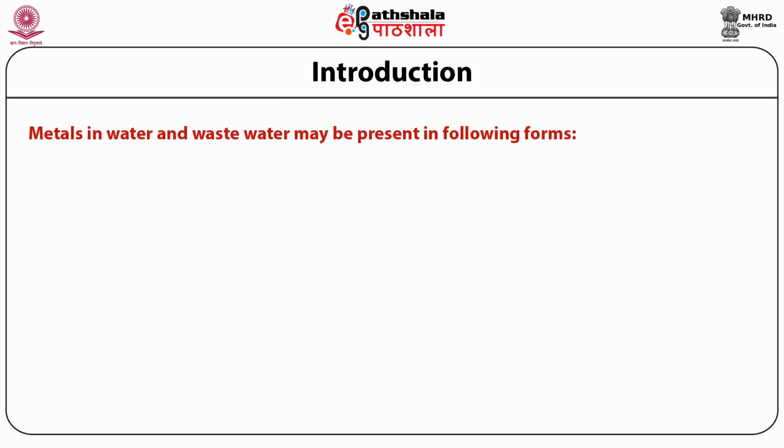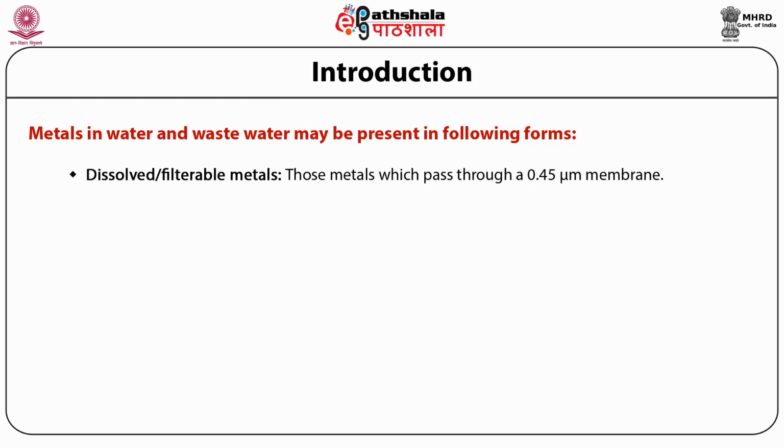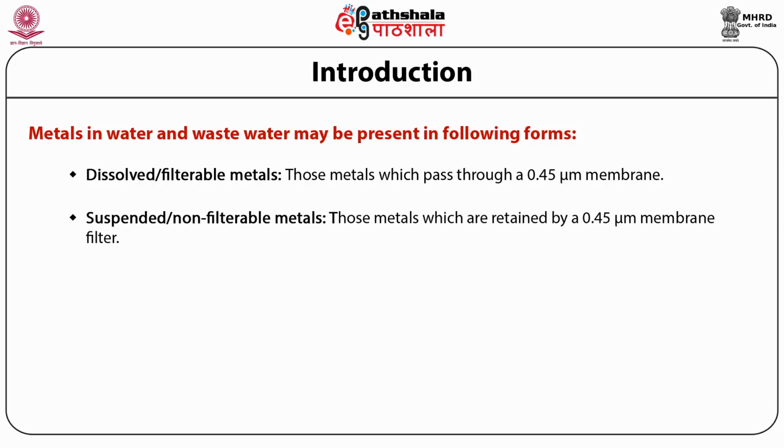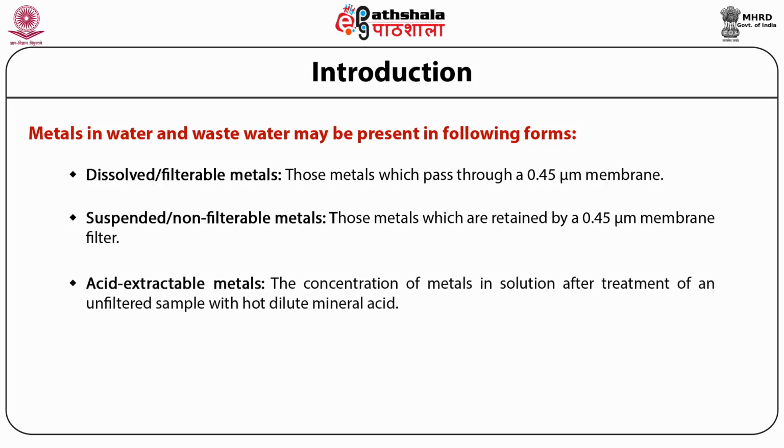Metals in water and wastewater may be present in the following forms. It can be present as dissolved or filtrable metal, like those which can pass through a 0.45 micrometer membrane, or it can be in the form of suspended or non-filtrable metal, which is retained by the 0.45 micrometer membrane. There are also acid extractable metals.